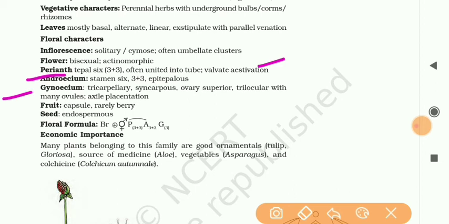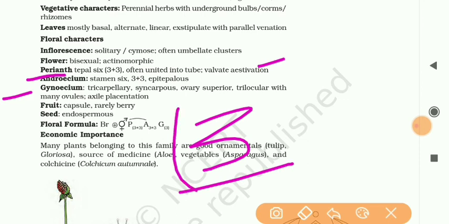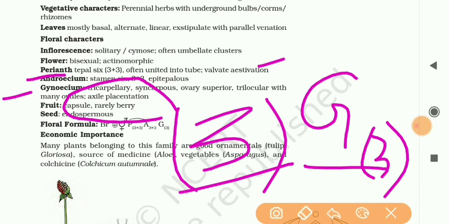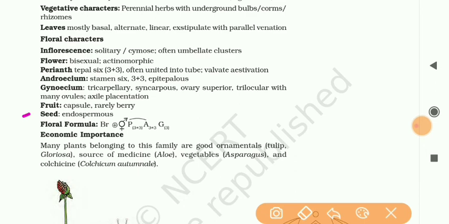Gynoecium: tricarpellary, means number of carpels is 3, and syncarpous means attached. Ovary is superior, trilocular with many ovules, and the placenta is axile. Class, next thing is fruit. Fruit is a capsule, rarely berry. Seed is endospermous.